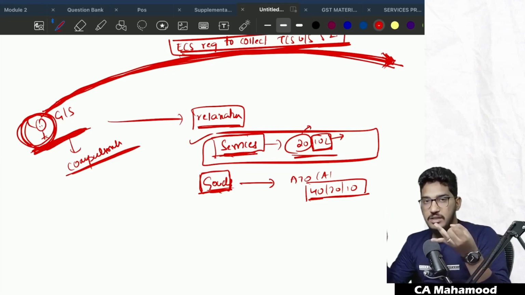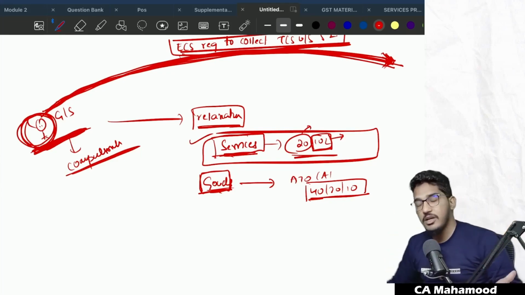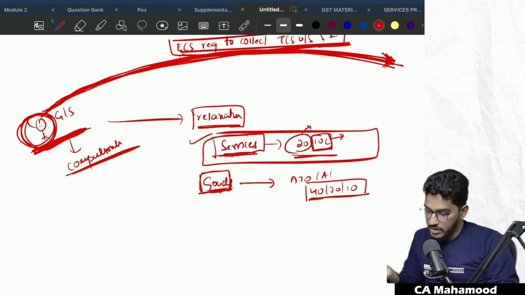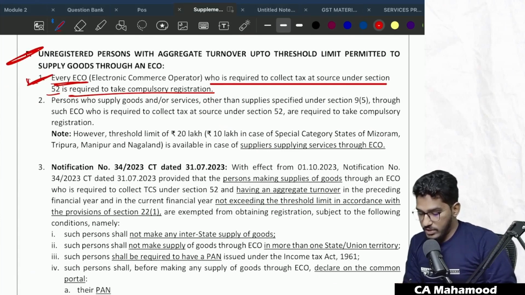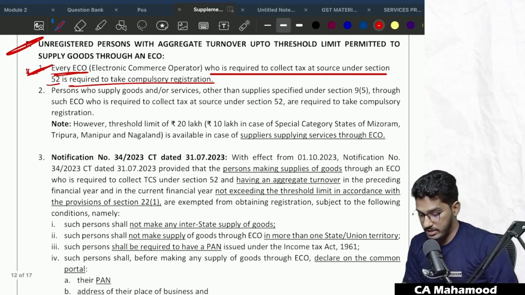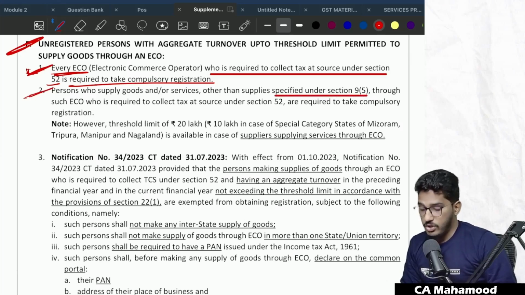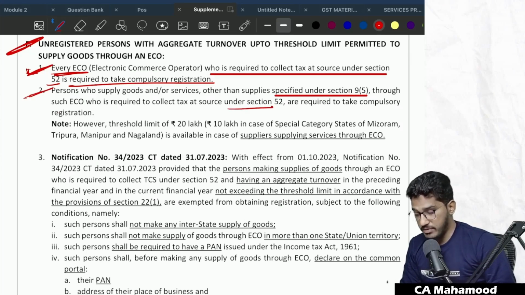Then even the persons supplying goods made a representation before the GST department, and the GST department gave relaxation for the person who is supplying goods also. Clear? So that's what we'll be able to find here. If you have a look at it, initially they said every e-commerce operator who is required to collect TCS under section 52 is required to obtain compulsory registration. Then they said persons who supply goods or services other than services specified under 9(5) through such an e-commerce operator who is required to collect tax at source under section 52 are also required to take compulsory registration.